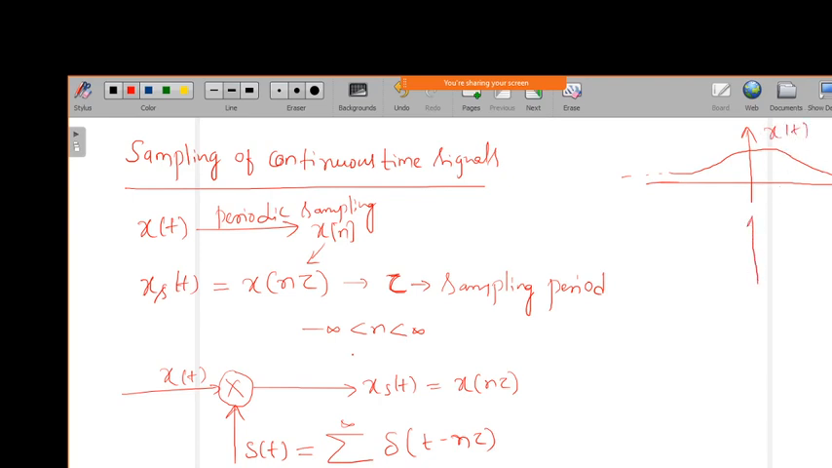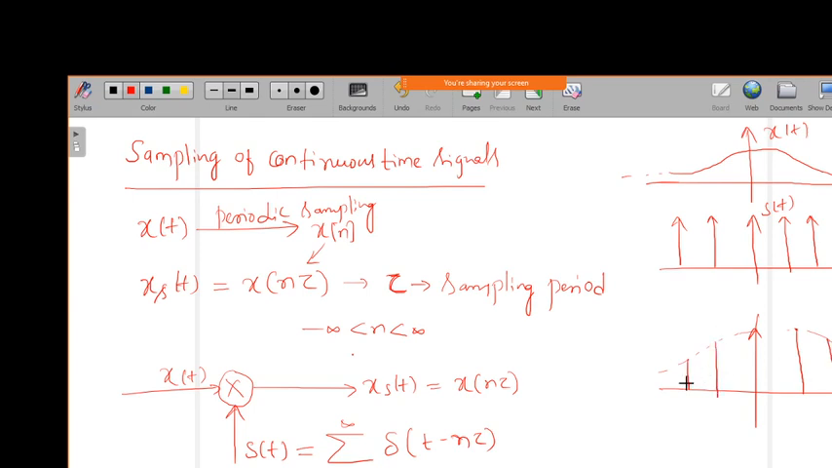Now if I multiply this with the periodic samples like this, then the resultant we get is like this. At the corresponding sample instants, you will get only those samples. So here it is this sample and this sample, like this. We will get the discrete version of the input signal x of t after sampling.